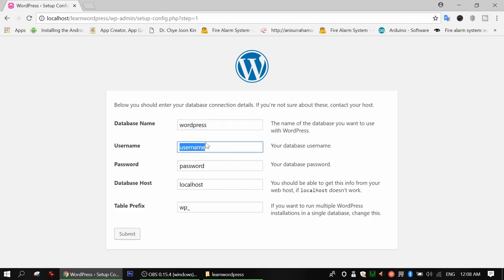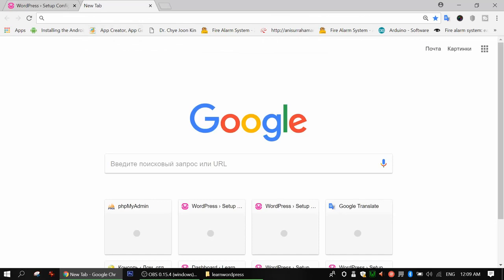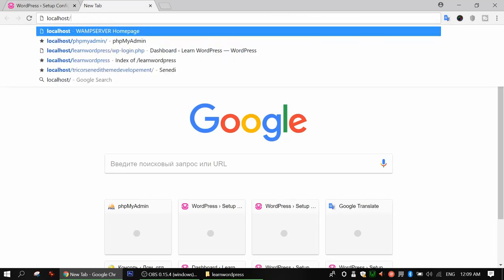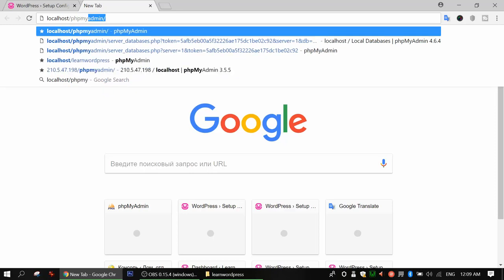Okay, so we need a database. So what do I do? How will I know where I can create this database? This is the question here. Now, from where can I create the database? There is a very easy way: you can create the database from your localhost. So what you will do is create a new tab here, and you will write localhost slash phpmyadmin.